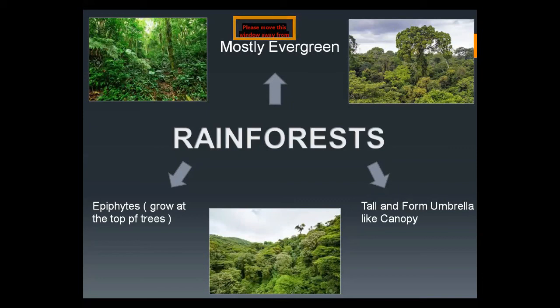That's why only a few plants can survive on the ground, and some plants climb on the stem of the tall trees and reach the top of that plant, where they grow. The plants which grow at the top of the tree are called epiphytes. We can find epiphyte plants in the rainforest, and they climb on the tall trees to get the sunshine.